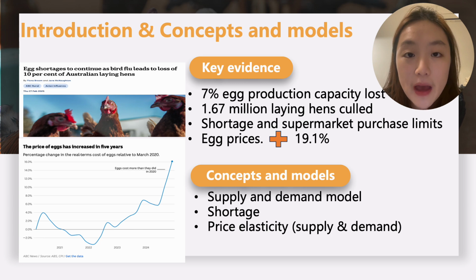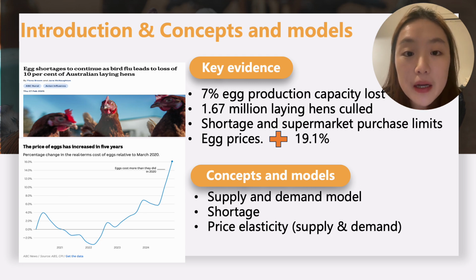Around 70% of egg production capacity was lost, and about 1.67 million laying hens were killed. Many areas experienced egg shortages, and some supermarkets introduced purchase restrictions. By June 2025, egg prices had increased by 19.1%. So the key point is that egg prices increased mainly because of a supply-side shock, not because consumers suddenly want more eggs. This report will use three microeconomics concepts and models.